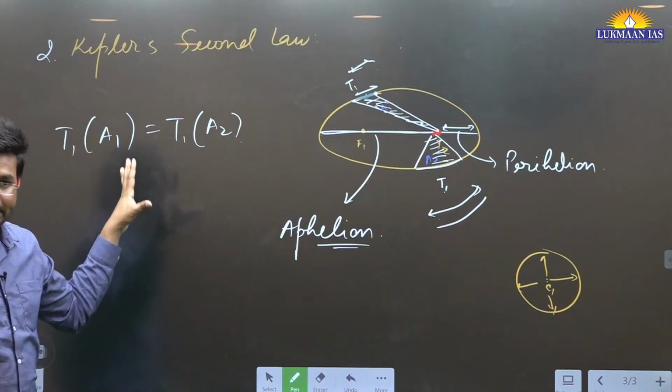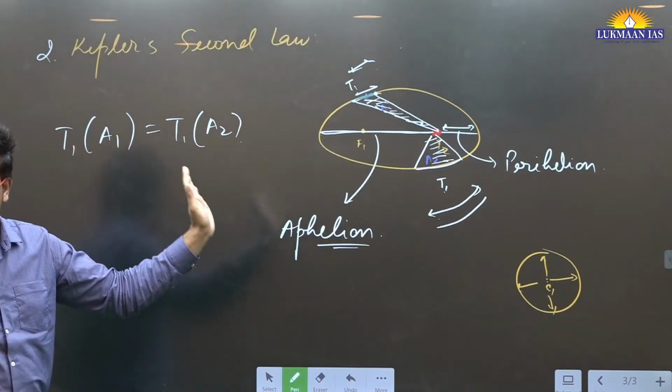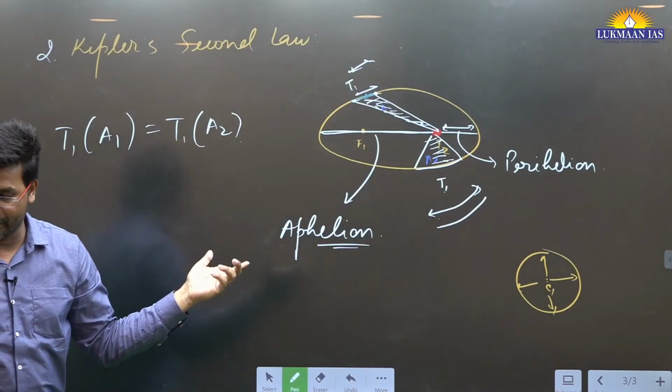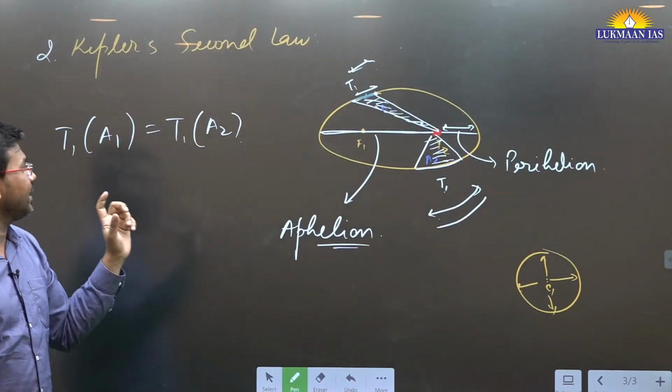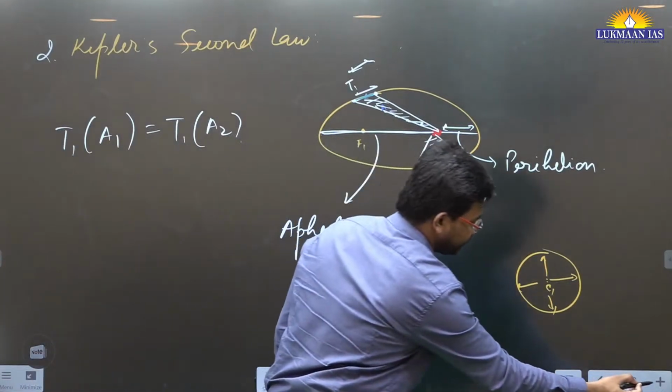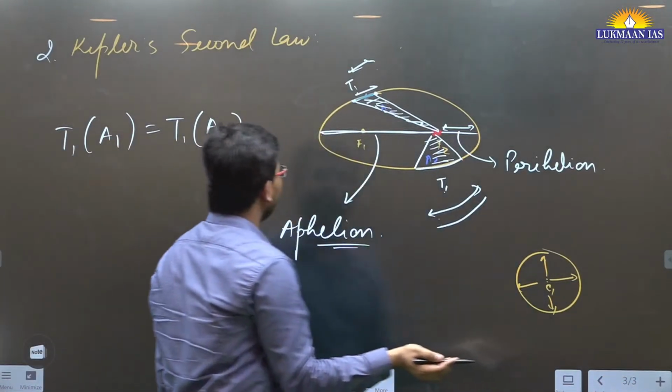The second law says every planet sweeps equal amount of area in equal time interval. This is the second law of Kepler. With this, we will move to the third law.